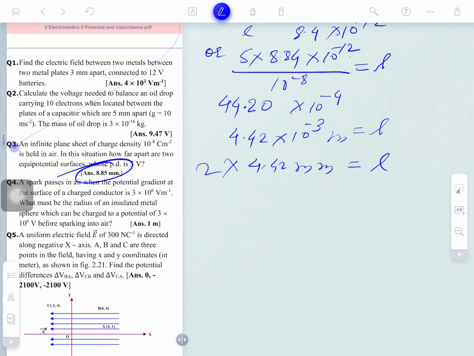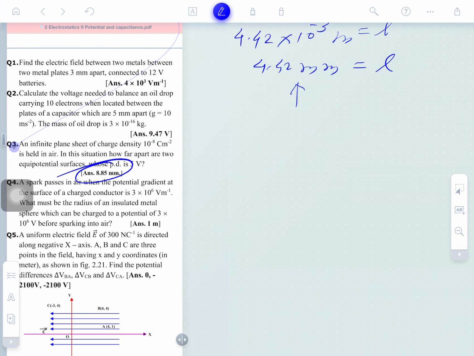So the field is to be multiplied by 2, and the answer will come as double, 8.84. I forgot to take the values for a single sheet only. It's not asking about two sheets. This is due to the two sheets, because originally a capacitor occurs between two sheets. Right, guys? Now see the next question on numericals.